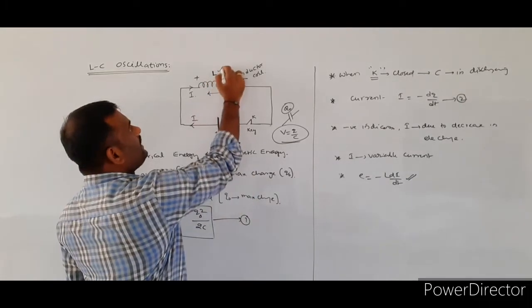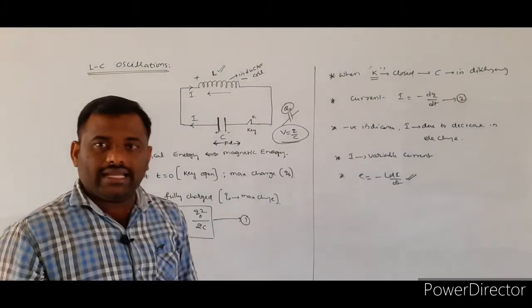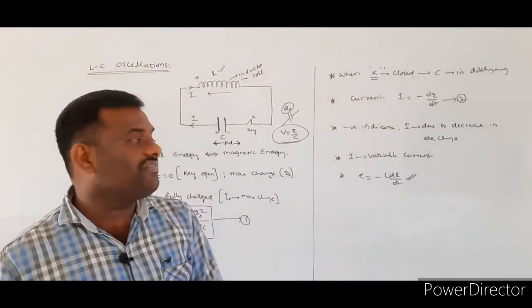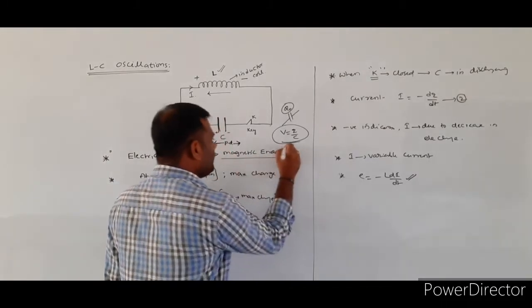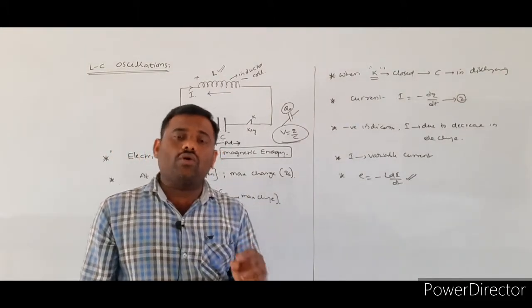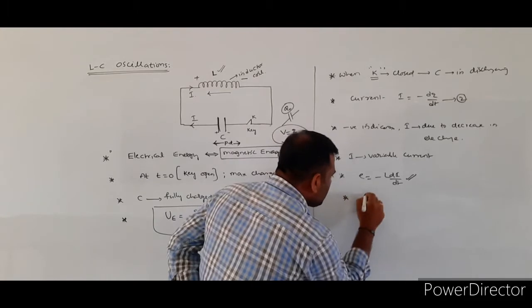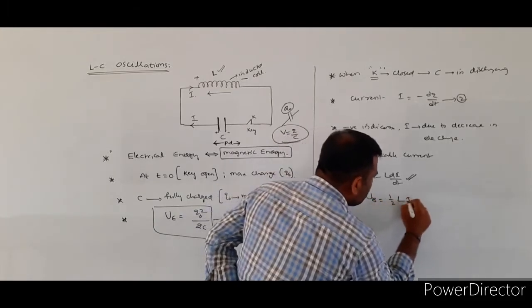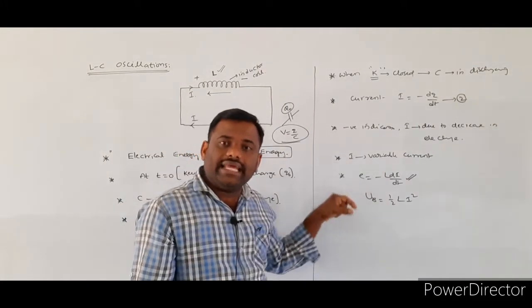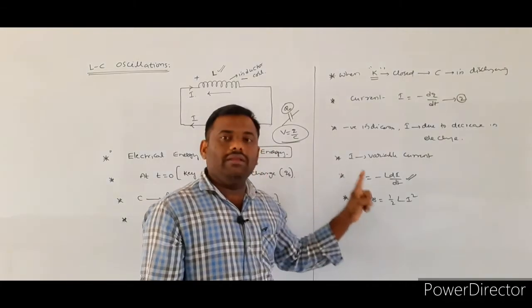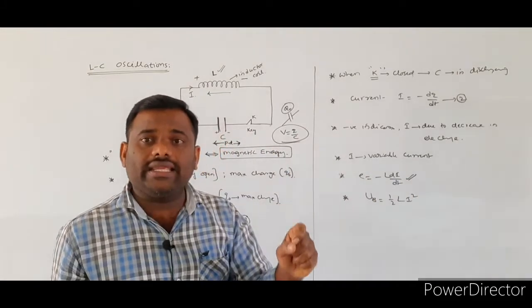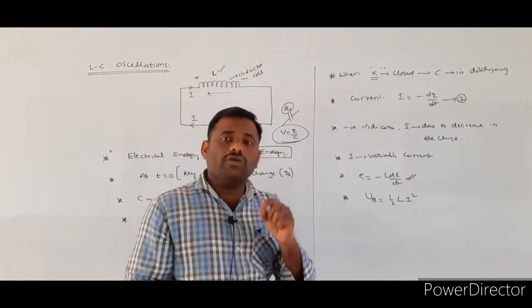As the current value increases while passing through the inductor coil, one more energy will be stored in the inductor coil. This type of energy is the magnetic energy. We already know the formula for the energy stored in the inductor coil: half into L into I square, where I is the instantaneous current.